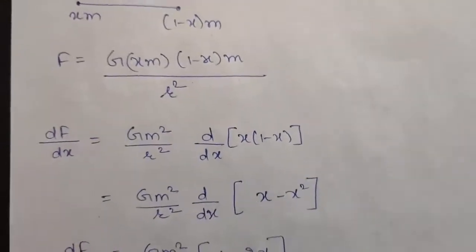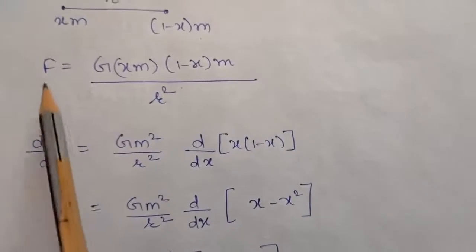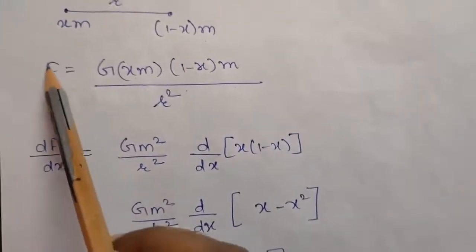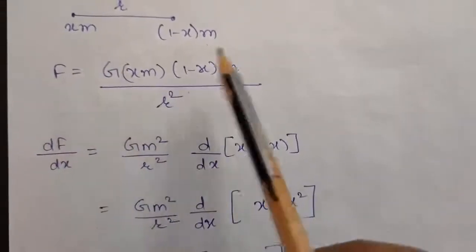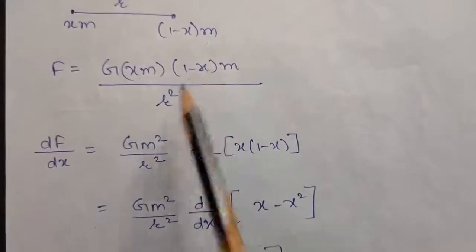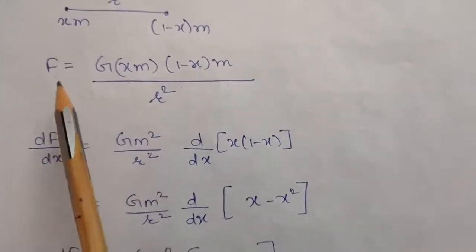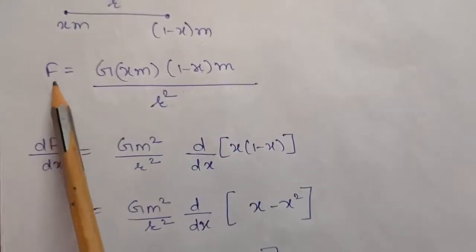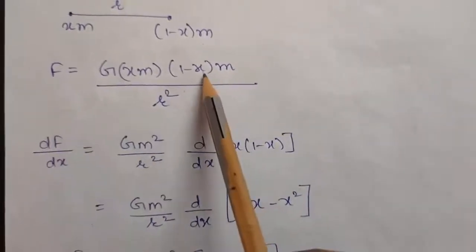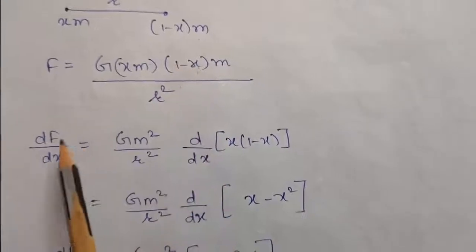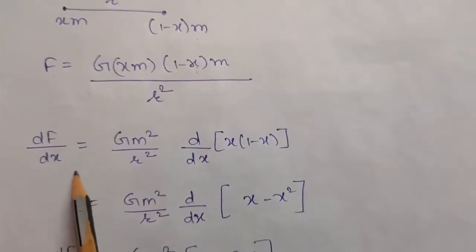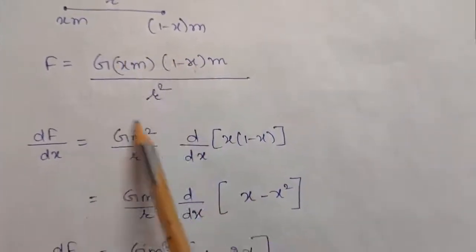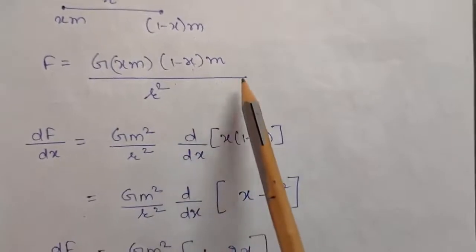There are two steps. Suppose you have to calculate a quantity maximum with respect to another. First of all, you will differentiate that quantity with respect to x. Because here we want to calculate the maximum value of F for any value of x, we will be doing dF by dx.